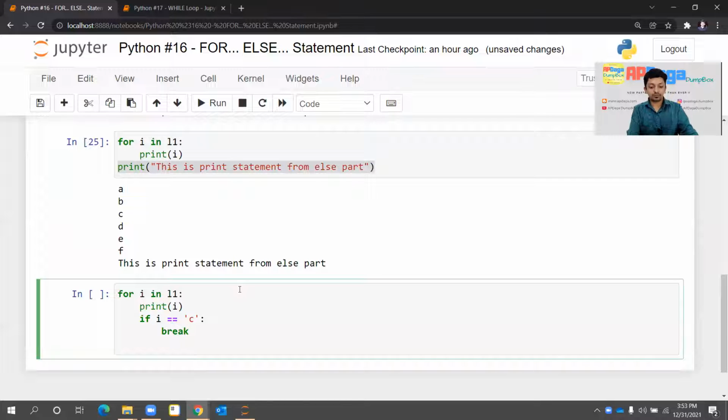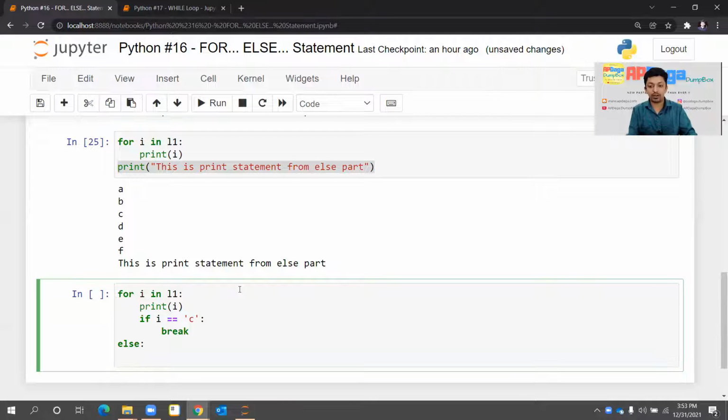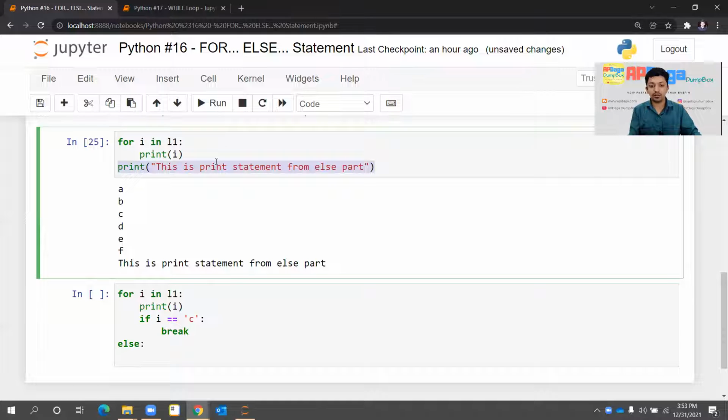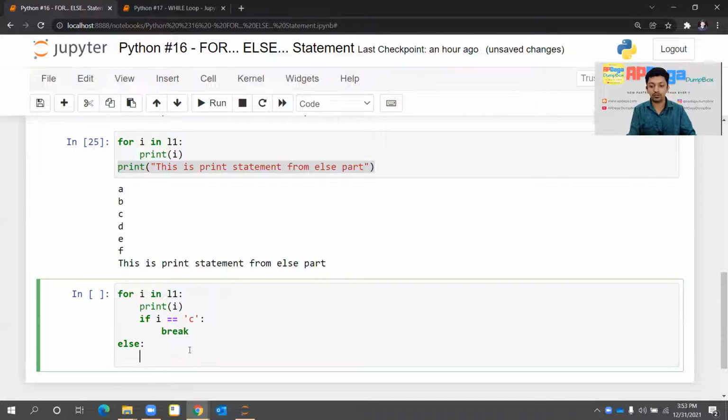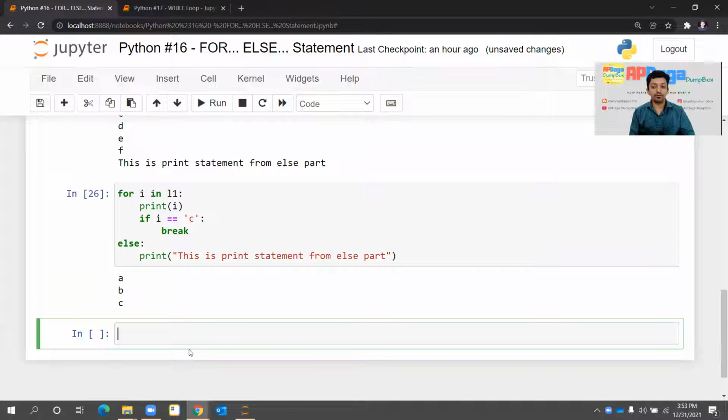Okay, and what is break? You already have an idea. I have discussed everything about break, continue and pass in my previous video. Okay, and I'll write the else part, and I'll write this print statement. I'll copy this as it is and I'll write it over here. Okay, now if I do this, see what happened.